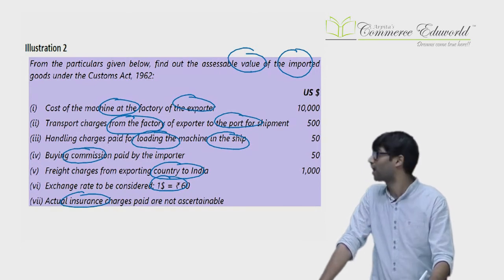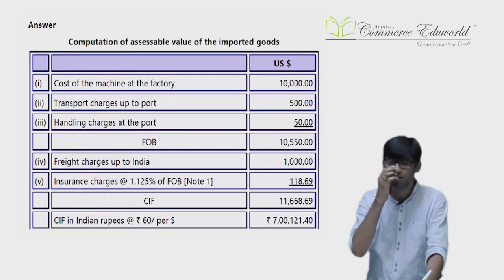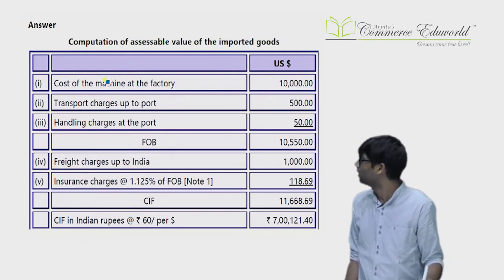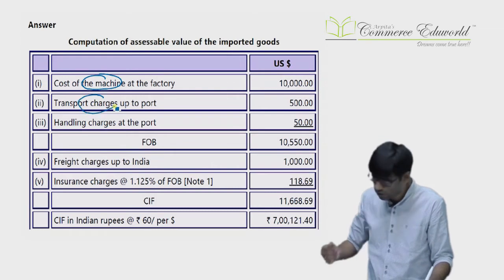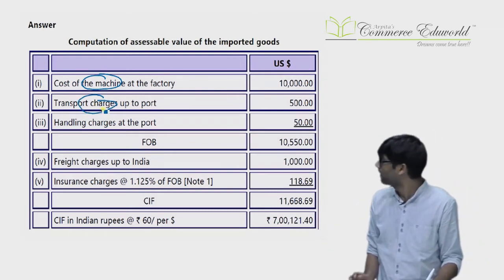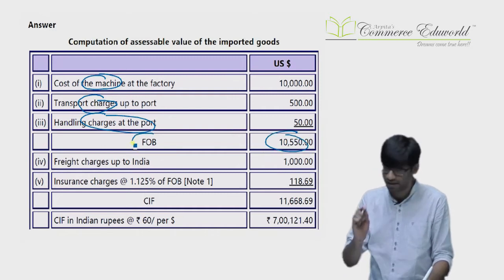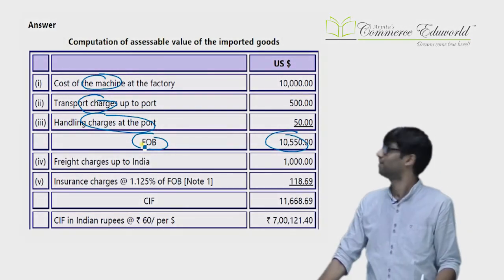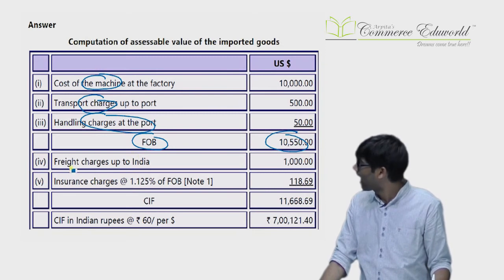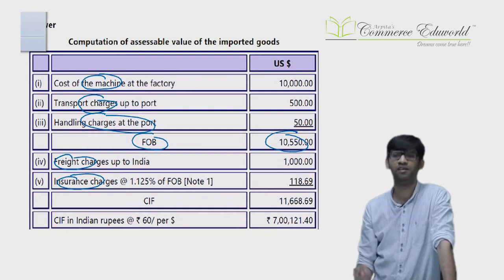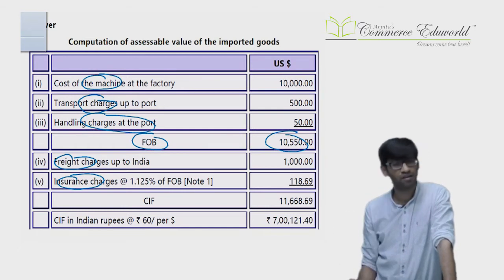Now, sir, how to calculate the FOB? FOB means all the value up to the place of exportation. So you will include the cost of the machinery, you will include transportation charges up to the port, that will also be included. You will include loading at the load port, that will also be included because this all value are up to the place of export in that other country. That is known as FOB. In that you will add freight and then insurance. Sir, how to add freight? Ship. Freight, if you know the actual freight, you will consider that.